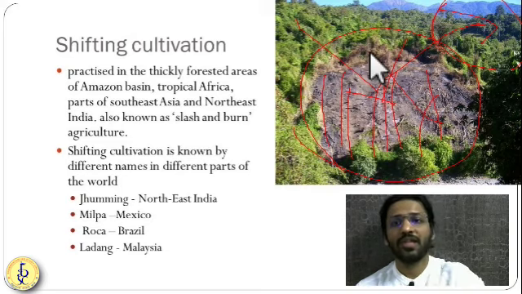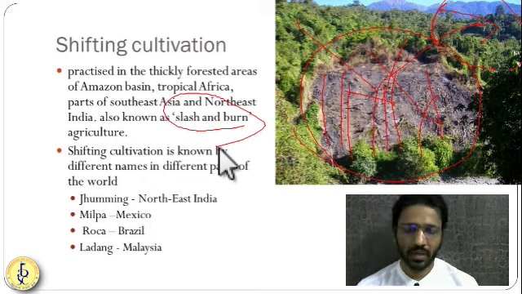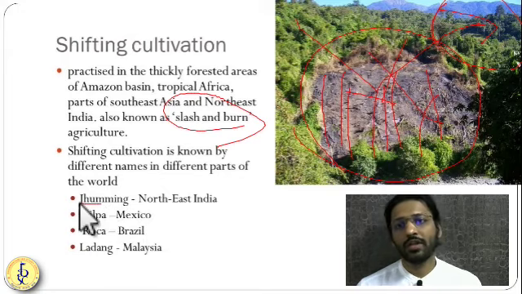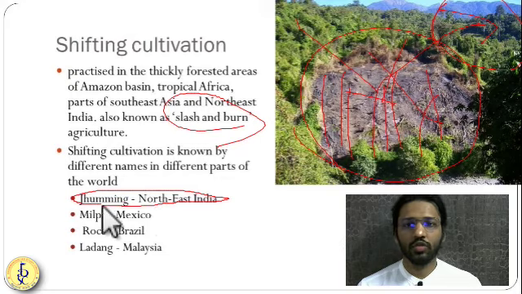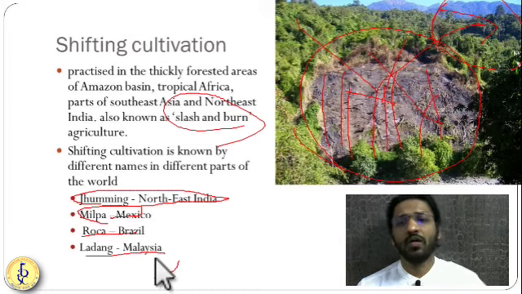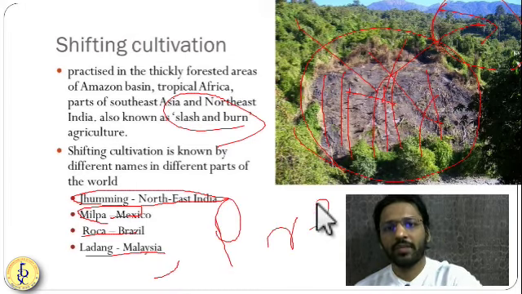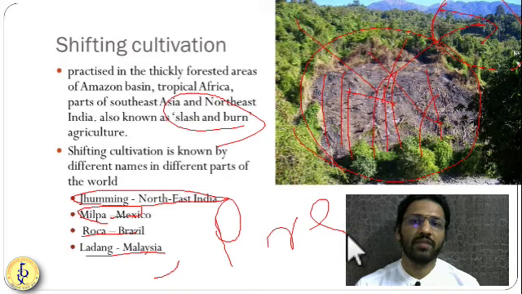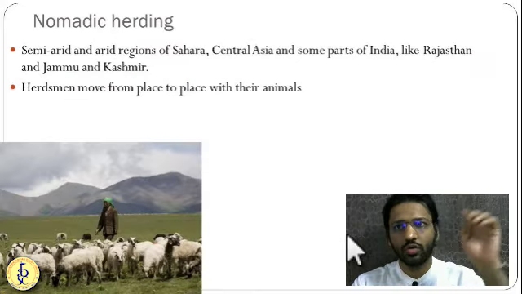It is also known as slash and burn because you are going to burn the forest. Okay, so it is also called jhum. In different areas, it is named in different ways. In northeast India, you call it jhum. Milpa in Mexico, Roca in Brazil, and Ladang in Malaysia. So this question can be directly asked in your prelim. Very important for the prelim. So Jhuming, Milpa, Roca, and Ladang are the very important names that you should know.